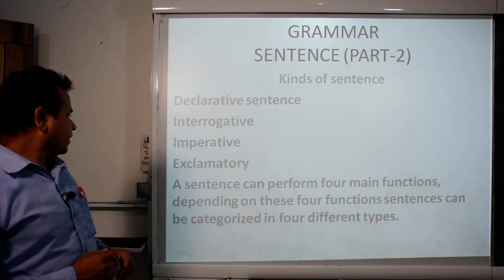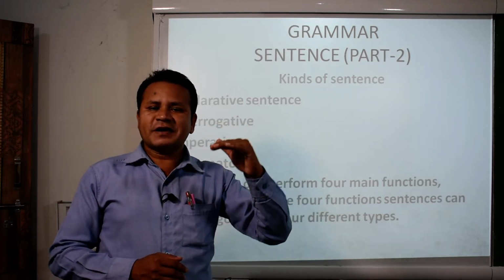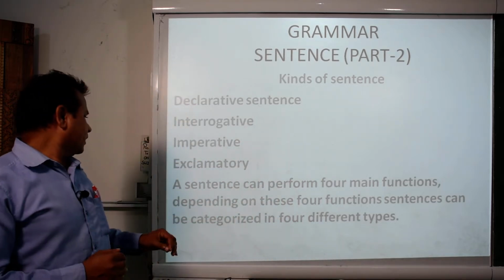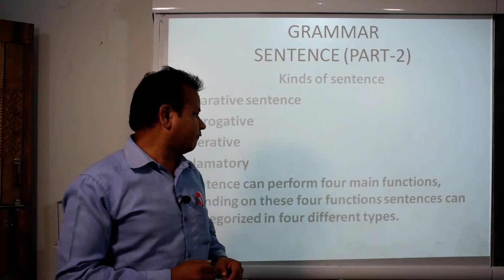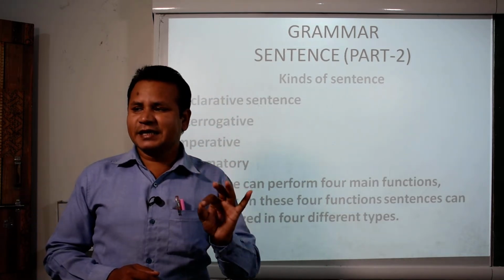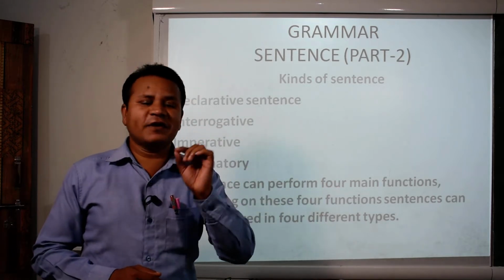Let us see how the sentence functions. What is the importance of the sentence? A sentence can perform 4 main functions. Remember, a sentence can perform 4 main functions.